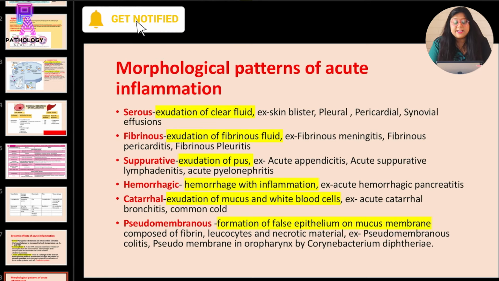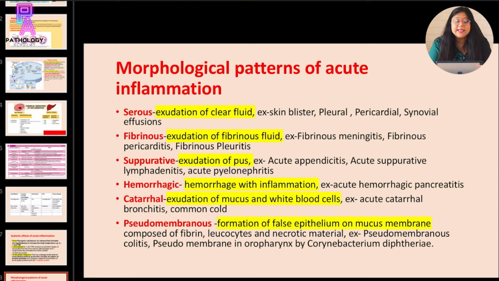In suppurative inflammation, there is exudation of pus, and the examples are acute appendicitis, acute suppurative lymphadenitis, and acute pyelonephritis. Hemorrhagic inflammation is when hemorrhage is combined with inflammation, and the example is acute hemorrhagic pancreatitis. Catarrhal inflammation is seen when there is exudation of mucus with white blood cells, and the example is acute catarrhal bronchitis or common cold. And pseudomembranous inflammation is when there is formation of a false epithelium on the mucous membrane composed of fibrin, leukocytes, and necrotic material. Example is pseudomembranous colitis, pseudomembrane in oropharynx by Corynebacterium diphtheriae.